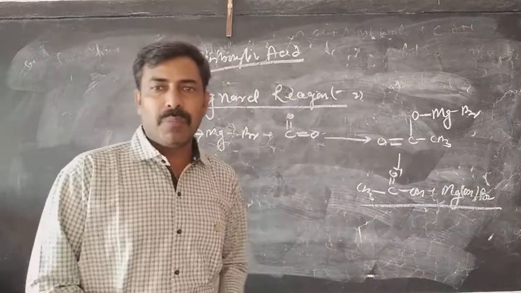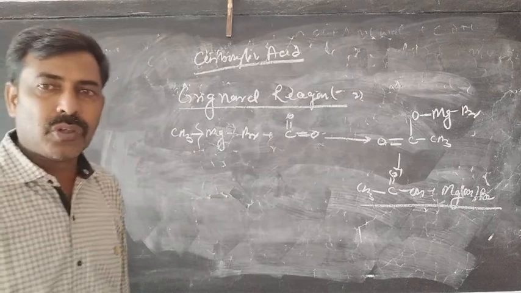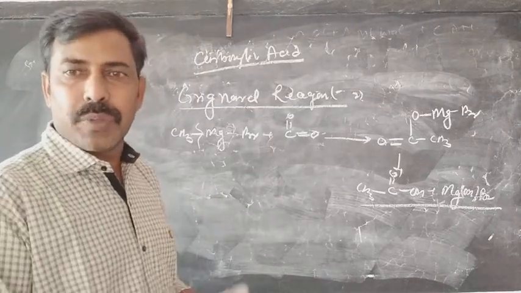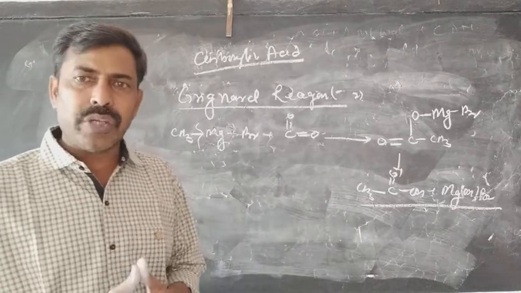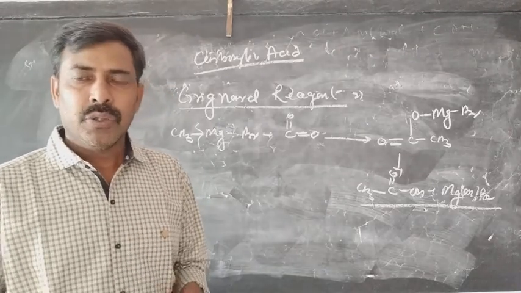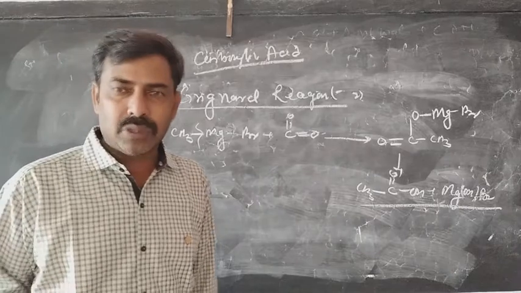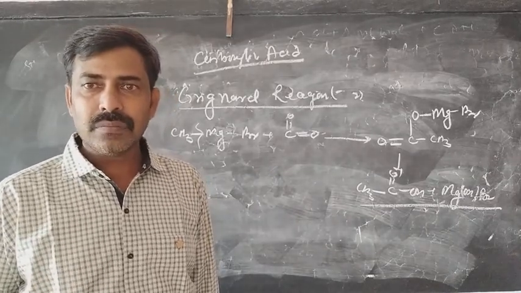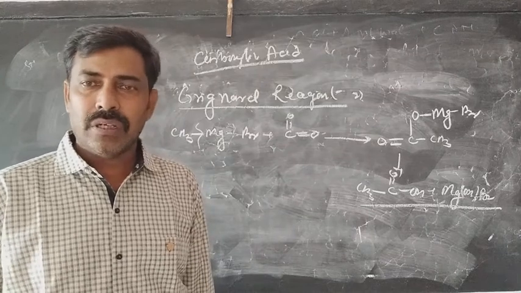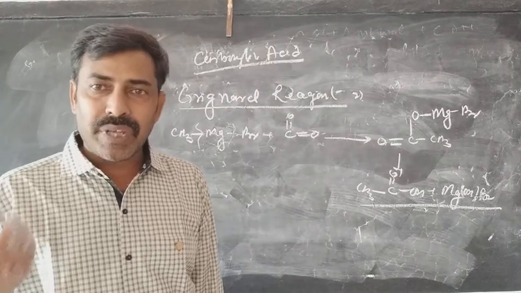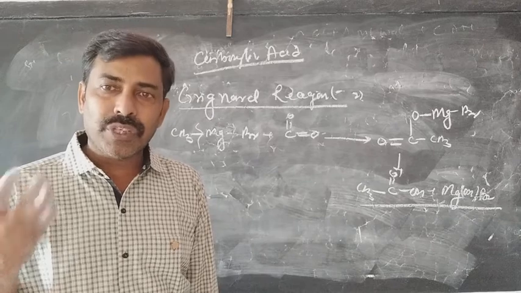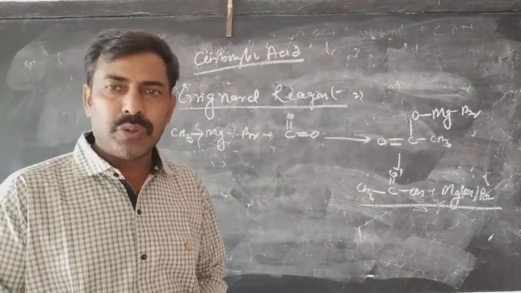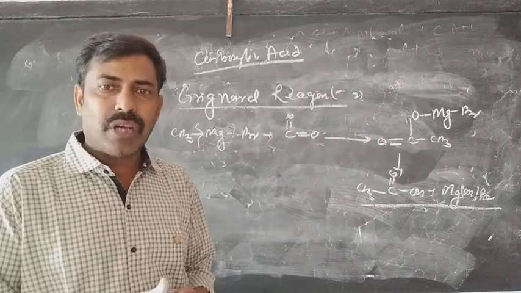So these were some of the preparation methods for the carboxylic acid. But if you are thinking that this is the only way to prepare the carboxylic acid, it is not. You can prepare the carboxylic acid by the complete hydrolysis of the nitrile, by the hydrolysis of amide, by the hydrolysis of ester, anhydride, and many other compounds can also be used as raw material for the preparation of the carboxylic acid.